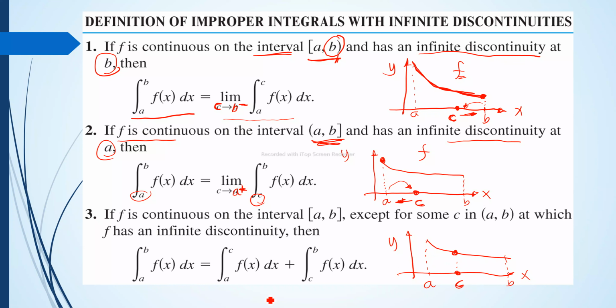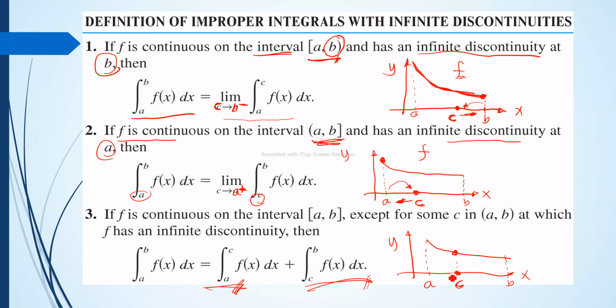So what happens is we split it from a to c. We have the integral of f of x dx from a to c, plus the integral of f of x dx from c to b.